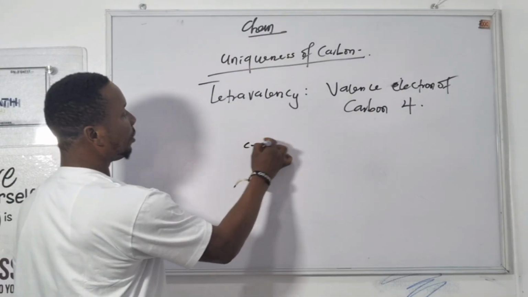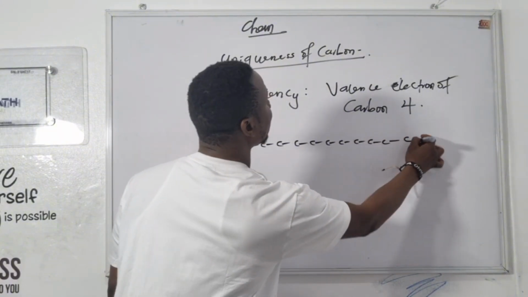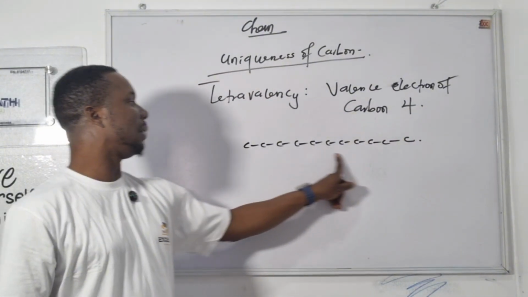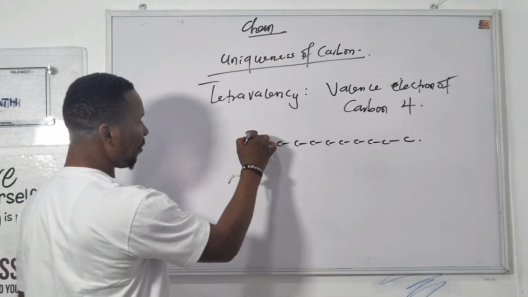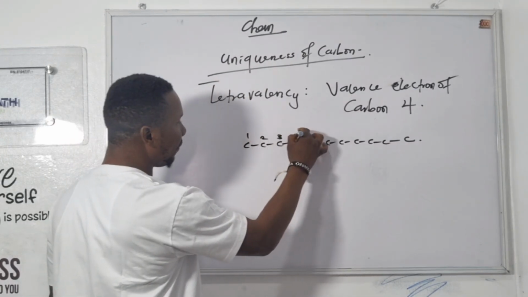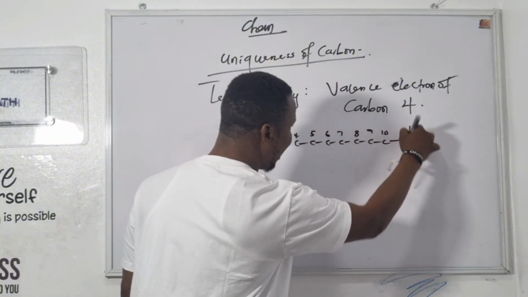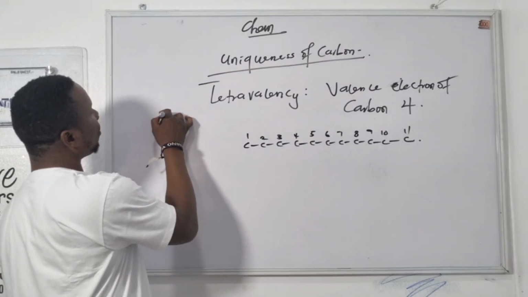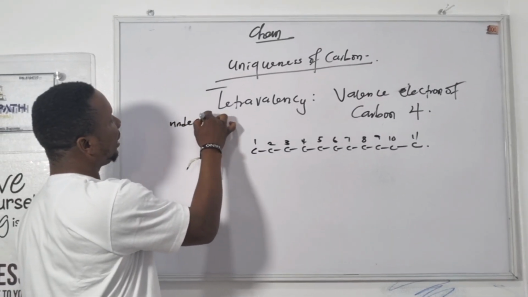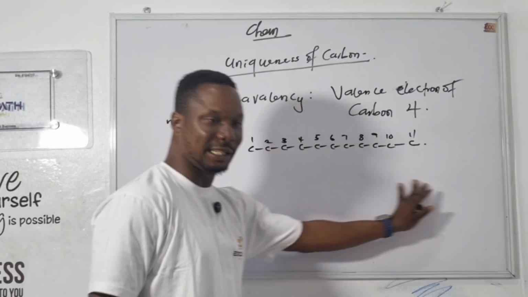Look at this. Look at what carbon is doing here. This is called catenation. Catenation is the ability of carbon to form a very long chain. Now let's count the number of carbons: 1, 2, 3, 4, 5, 6, 7, 8, 9, 10, 11. So this is called catenation.